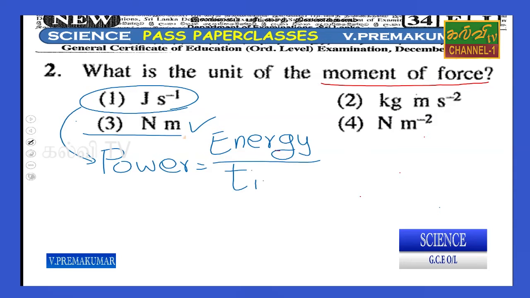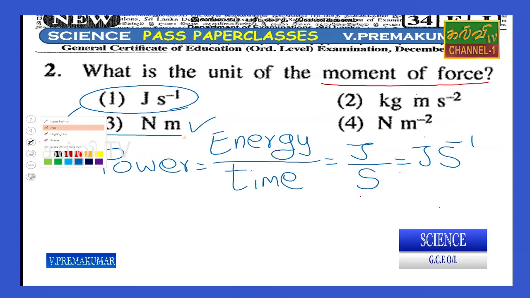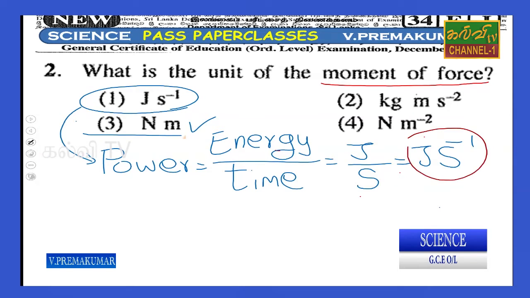The unit of energy is joule, the time is in seconds, therefore it can be written as joule per second, J s^-1. The same time we can identify joule per second as watts. The power unit is watts.